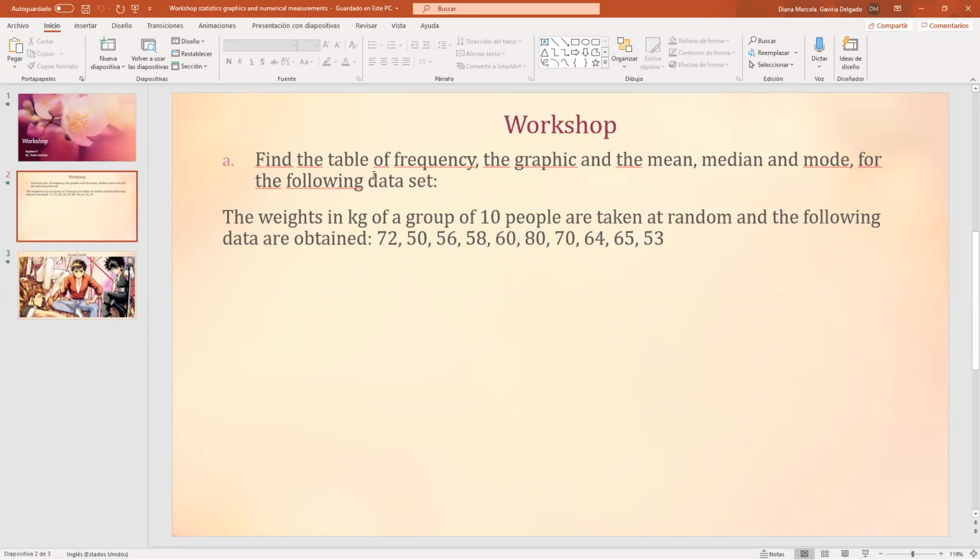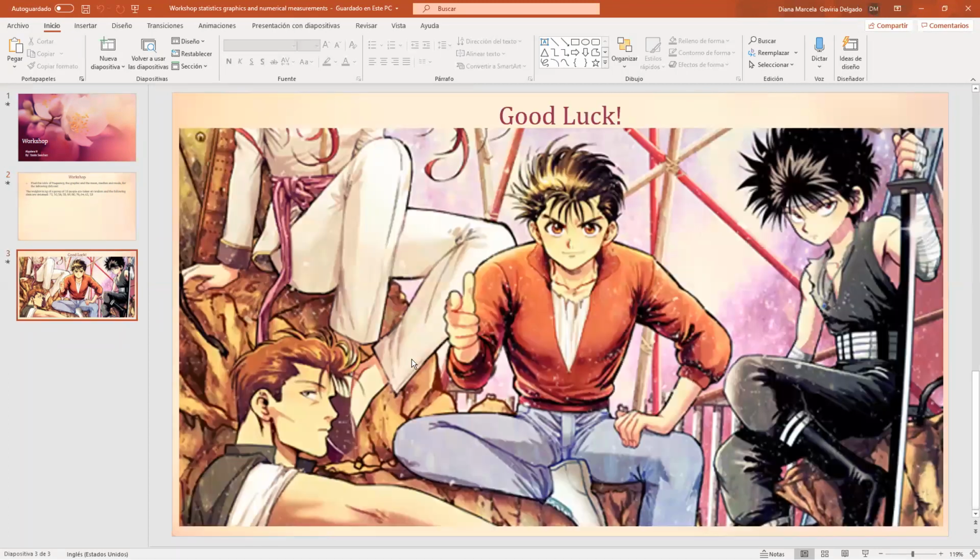Remember that the table of frequency and the graphic and the mean, the median, and the mode depend on these variables, if this is discrete or if this is continuous, okay? You already know that this is quantitative, so this is what you're going to do. You need to choose if you're going to work with a continuous variable or a discrete variable, okay?